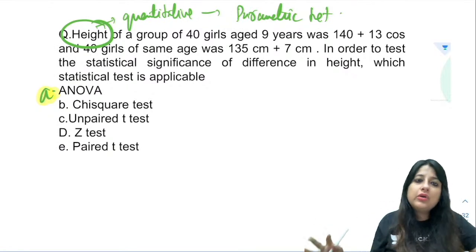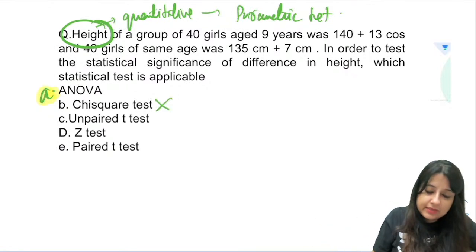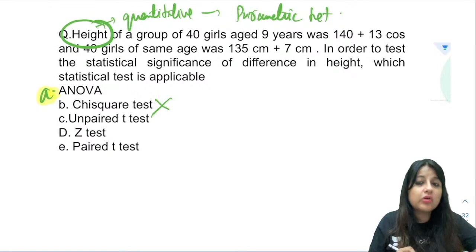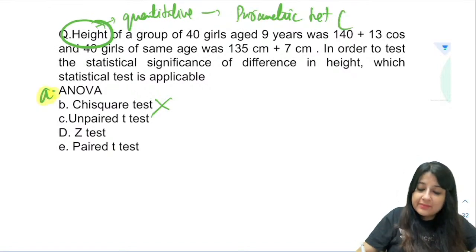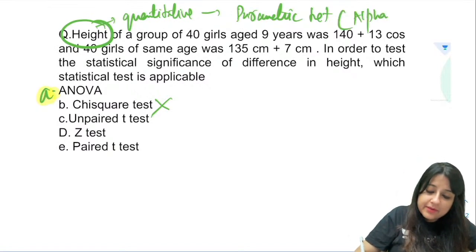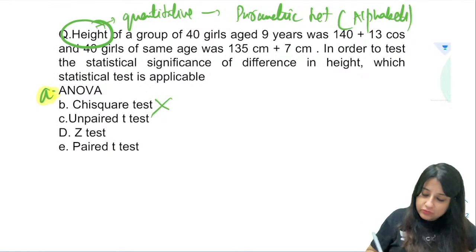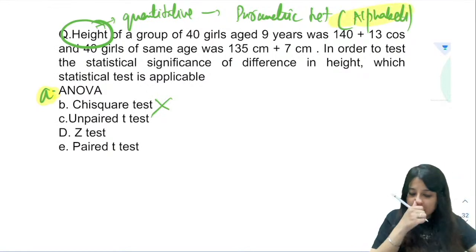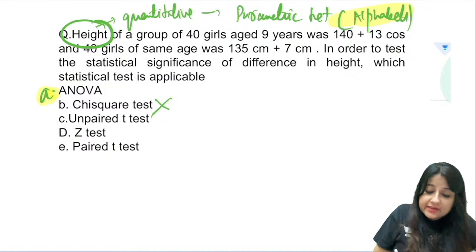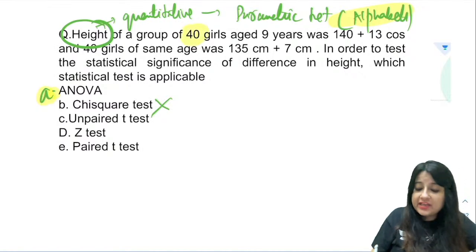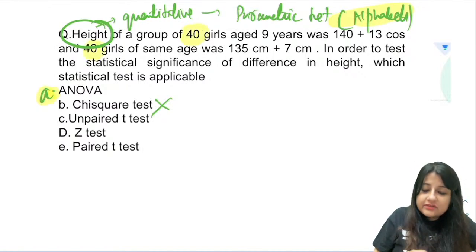Now okay, just rule out the non-parametric here. Chi-square is non-parametric, out of the box. Now what did I tell you? With parametric you have to remember the word alphabets. The only thing which is important here is to look at the number of girls, 40 girls and 40 girls of the same age.